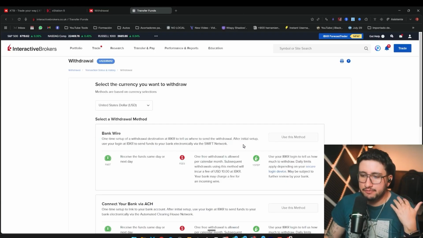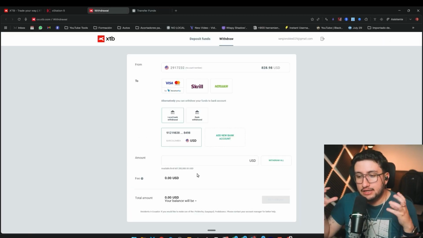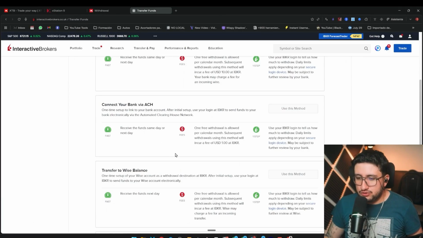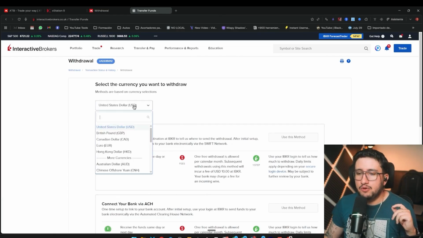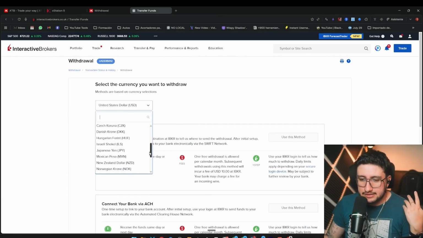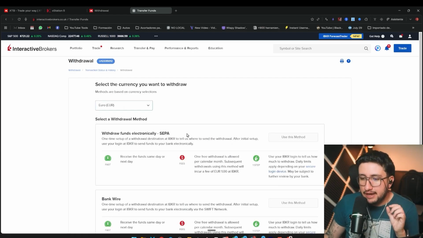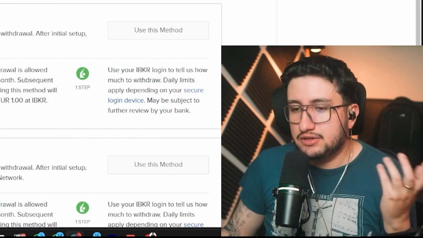Some will prefer Interactive Brokers because, for example, if you have an account that doesn't charge anything for receiving money from abroad, that's great. But if you receive money locally and they charge you fees, you might not like XTB's option. So we'd have to see and analyze, but in this case, I'd call it a tie on this point, since it really depends on what you need and require regarding withdrawals. Though Interactive Brokers wins by a bit more, since you can withdraw in different currencies. If I deposit or invest in euros, I can withdraw euros to my European bank account, so it arrives in the exact same currency I invested in. So that's actually pretty good.